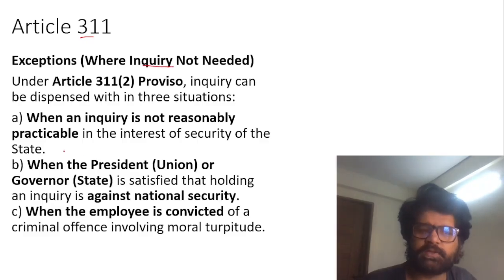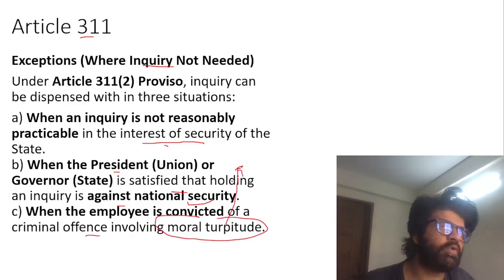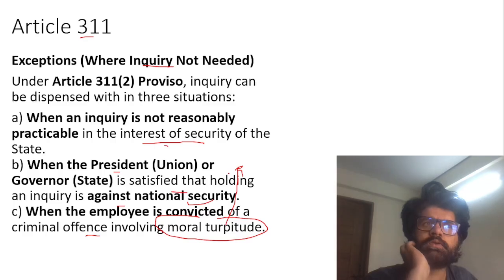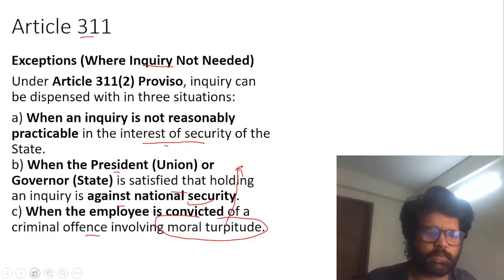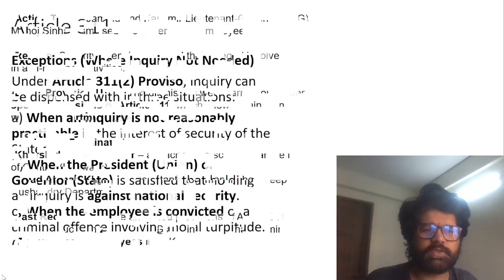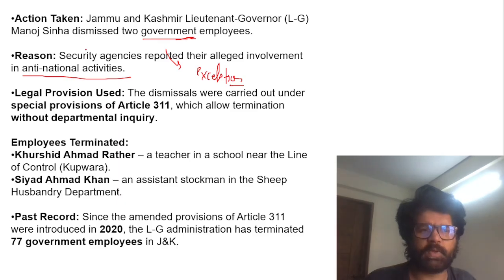When an inquiry is not reasonably practicable in the interest of security of the state, when the president or governor is satisfied that holding an inquiry is against national security, and when an employee is convicted of a criminal offense involving moral turpitude. Moral turpitude means something which is morally wrong. Rape, corruption, all those things are part of moral turpitude. So the first and second options apply to this scenario. The dismissals were carried out under Article 311, special provision, exceptions.